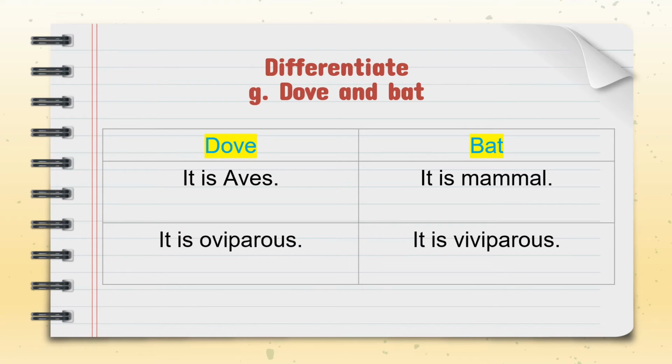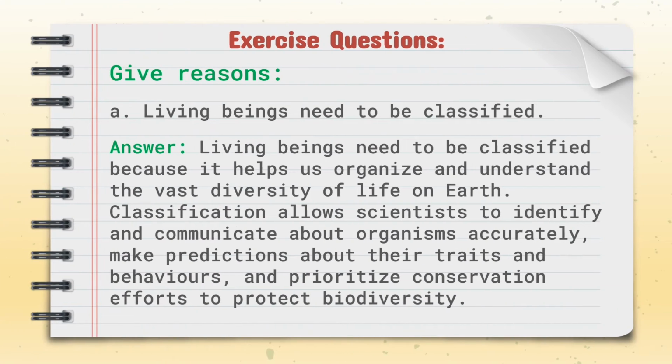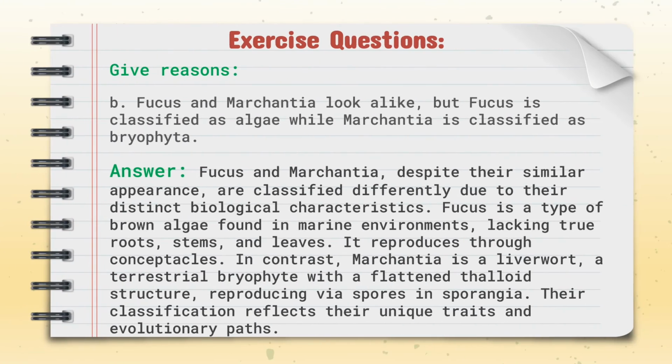Fucus and Marchantia look alike, but Fucus is classified as algae while Marchantia is classified as bryophyta. Despite their similar appearance, they are classified differently due to their distinct biological characteristics. Fucus is a type of brown algae found in marine environments, lacking true roots, stem and leaves. It reproduces through conceptacles. In contrast, Marchantia is a liverwort, a terrestrial bryophyte with a flattened thalloid structure, reproducing via spores in sporangia. Their classification reflects their unique traits and evolutionary paths.